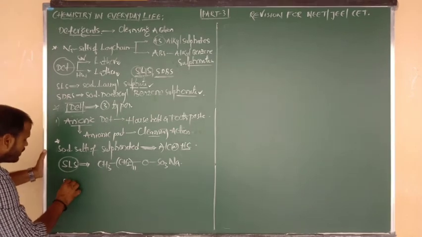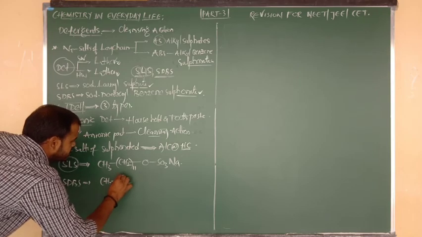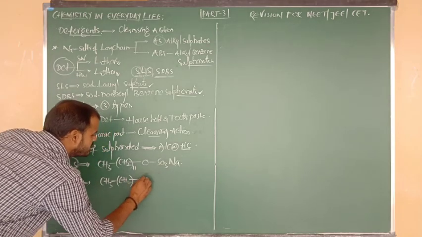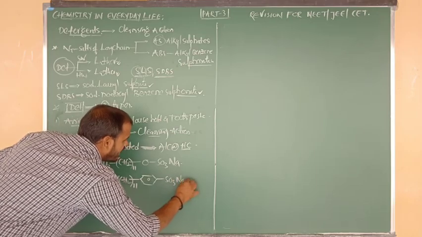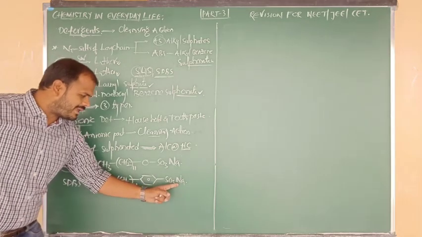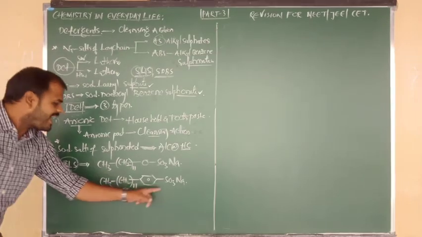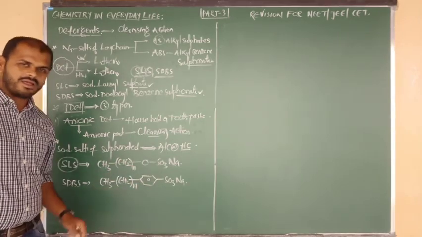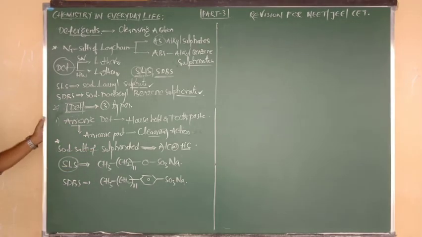Yes, I am going to show the example. SDBS. The formula is CH3 bonded to CH2, CH2 taken 11 times, and it is connected to benzene. Now the benzene is connected to SO3 and Na. So the compound name is sodium salt of sulfonated long chain hydrocarbon. Above, it was the sodium salt of sulfonated long chain alcohol. This is the definition of an anionic detergent.